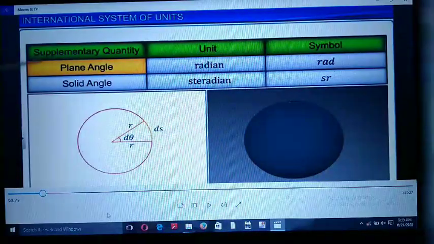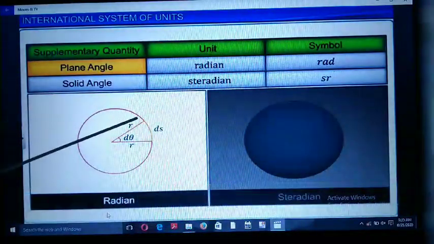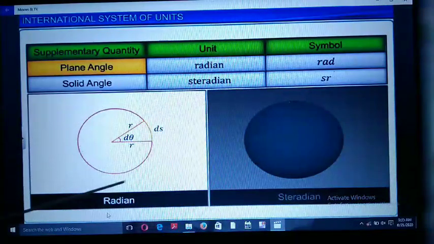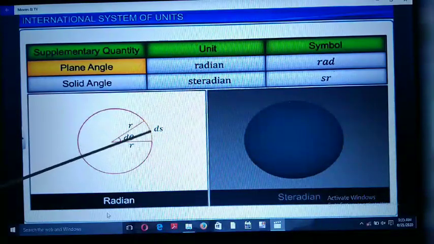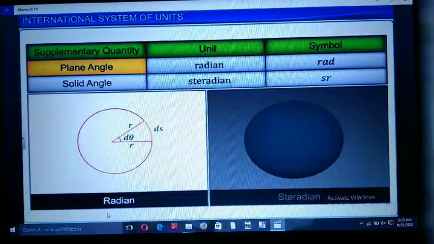Friends, look here. Now we have one circle. Its radius is small r. And here ds is an arc. So in standard 10 we learned the definition of angle. Angle is equal to arc upon radius.